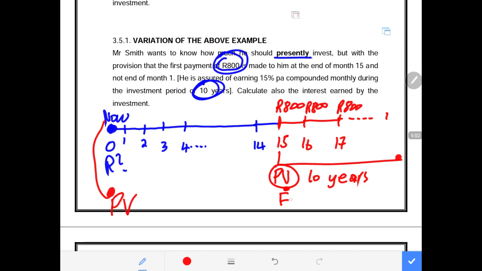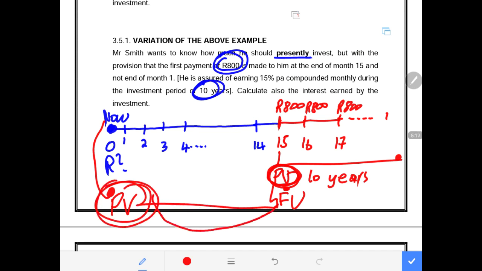This present value of the future payments for the next 10 years is the future value of the amount invested presently. It accumulated to become this amount, and in the 15th month this person started to receive money, from month 15 for the next 10 years.